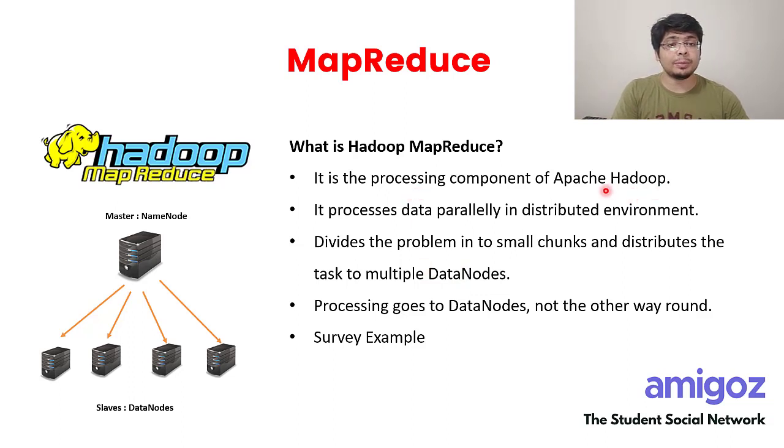It is the processing component of Apache Hadoop. It processes data in parallel, so that now instead of one person working, there are 10 people working. It divides the problem into small chunks. Again, a portion of the huge task is given to one person, right? So if there is a wall which has to be created and it is 10 meters in length, 1 meter is given to each person. The second person is given the second meter, right? From 0 to 1, 1 to 2, 2 to 3, 3 to 4. They will divide it into 10 parts and then allocate one part to each. So instead of doing the whole wall building by one person, it is done by multiple people. So 1/10 of the time is taken across multiple data nodes.